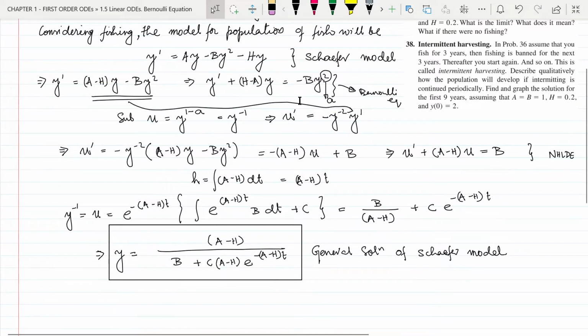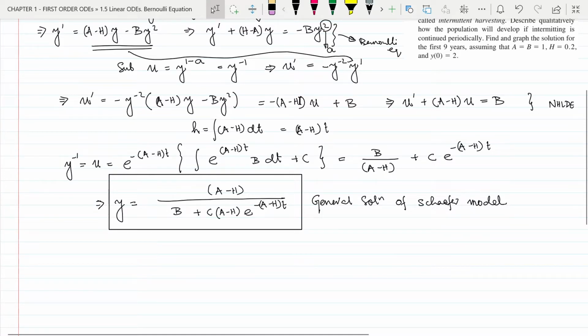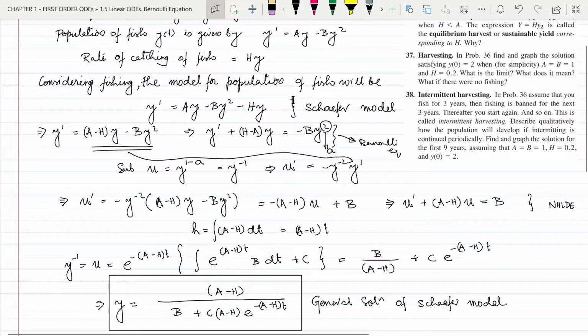I have already told you that the equilibrium solutions are constant solutions. So that means the solution y will be constant for equilibrium solutions, and if y is constant, that means the derivative of y will be 0. So we can put this derivative of y equal to 0 in this place, and this right hand side will equate to 0, and from that we can find various values of y.